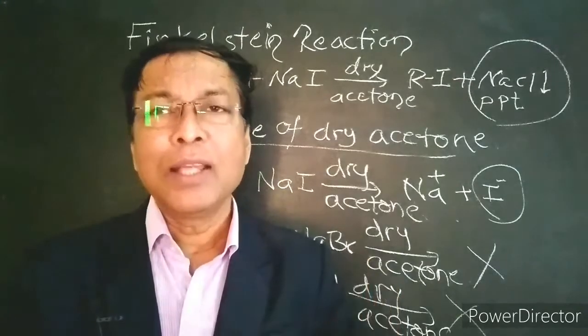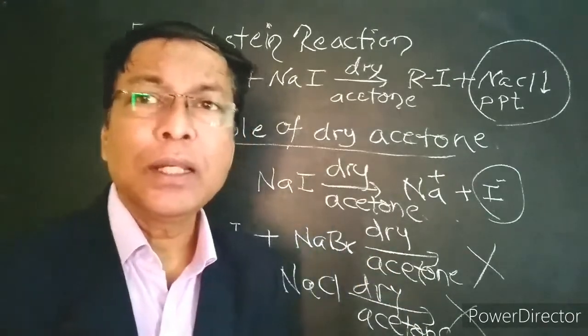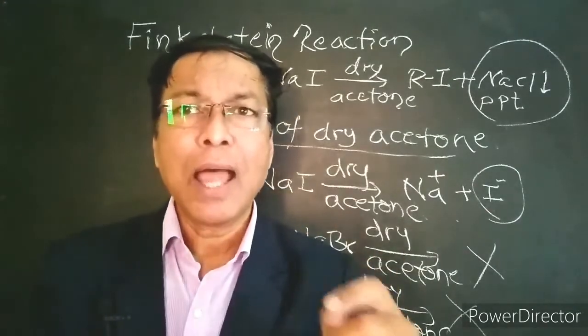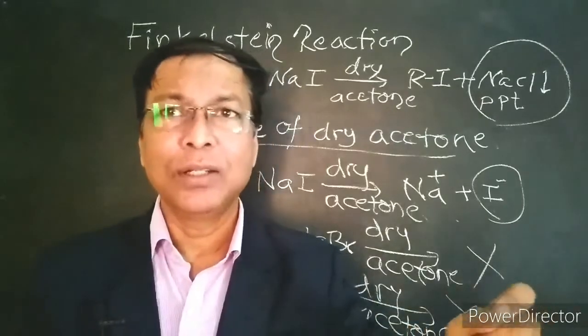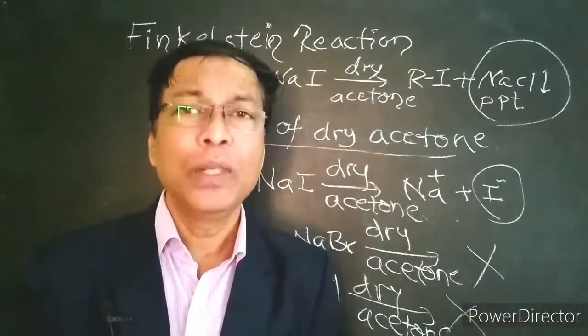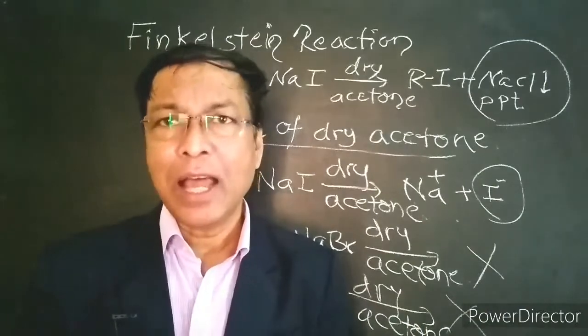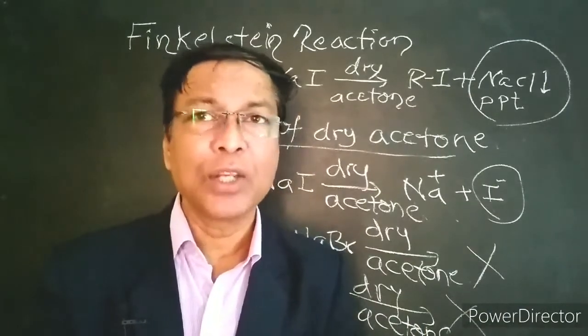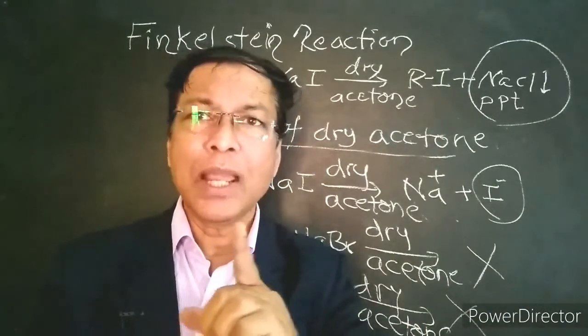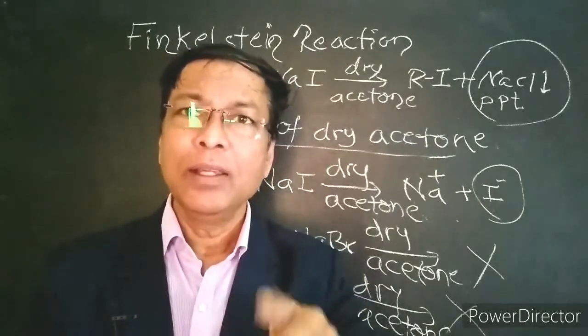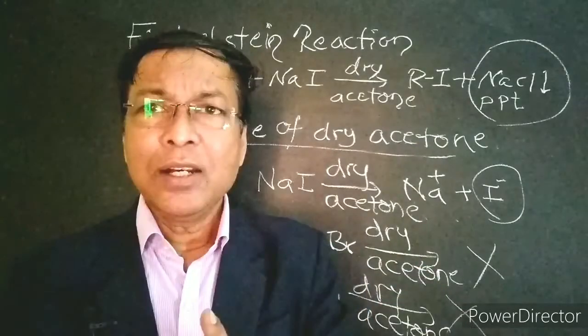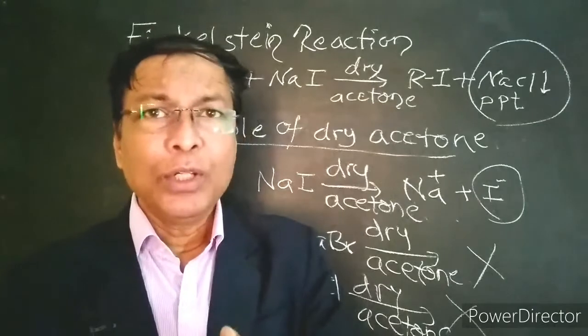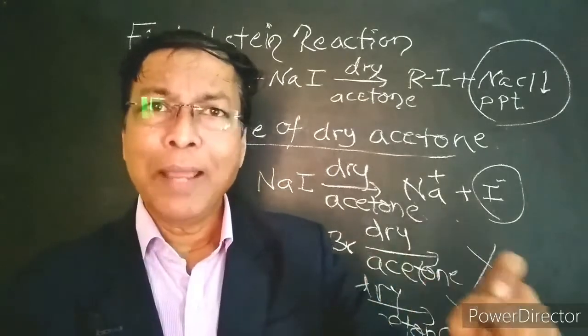Now I summarize Finkelstein reaction. Finkelstein reaction is basically a halogen exchange reaction. In Finkelstein reaction, we can prepare alkyl iodides. We can replace chlorine and bromine by iodine in dry acetone. Finkelstein reaction takes place according to the SN2 reaction mechanism.